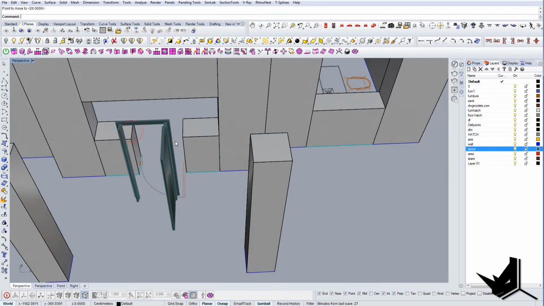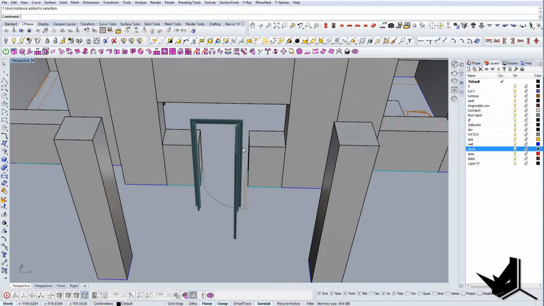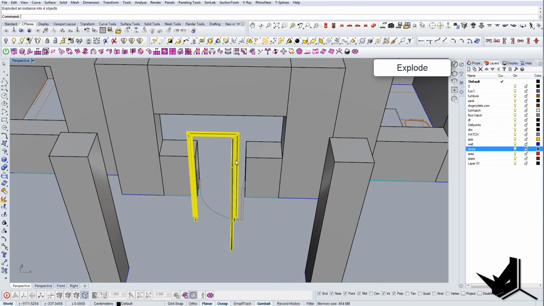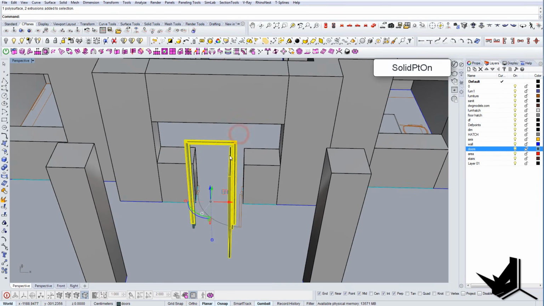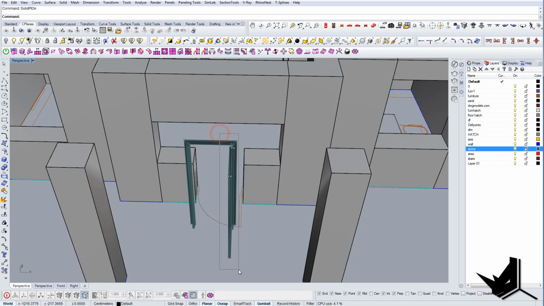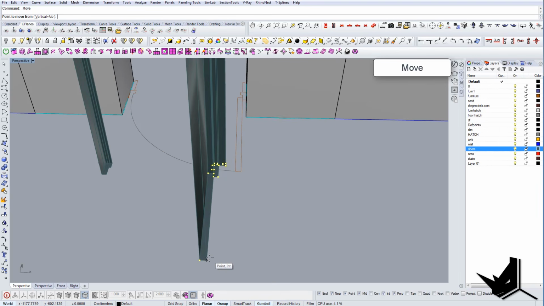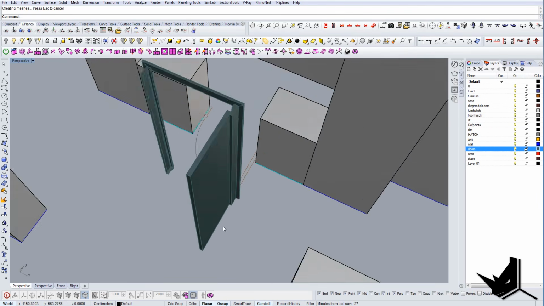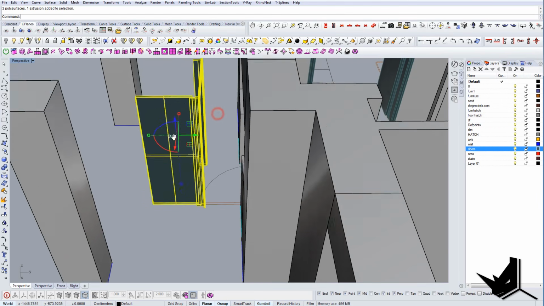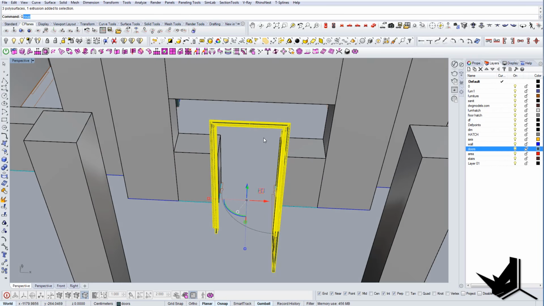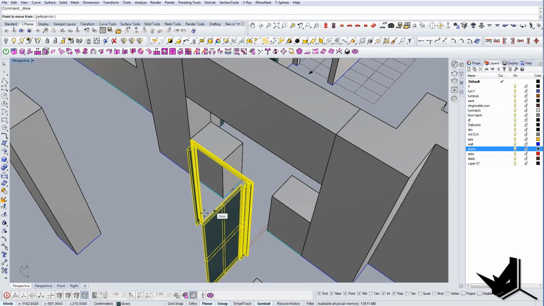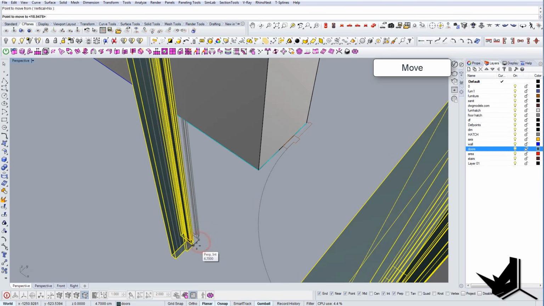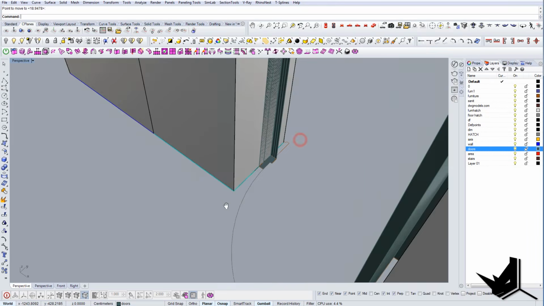Now, obviously they don't fit, so let's explode this block. Let's select everything, use the solid points, and bring this all the way here. This way we know that these doors will match now. We can group them for now, and let's say we want to place them in the position here.